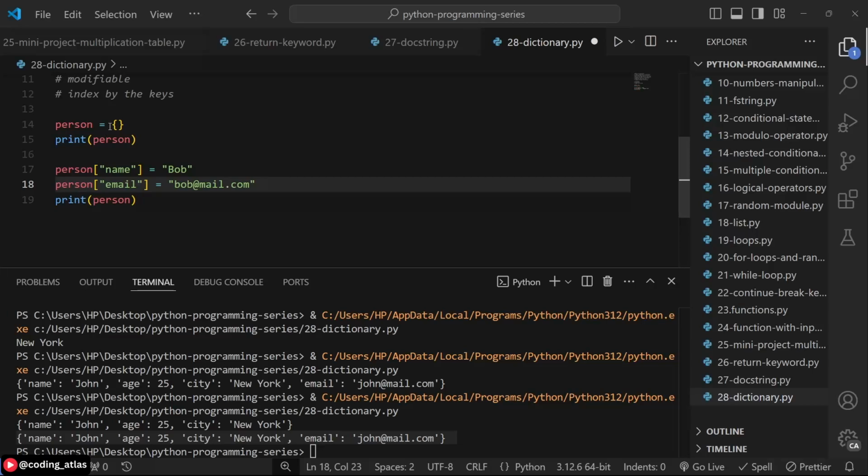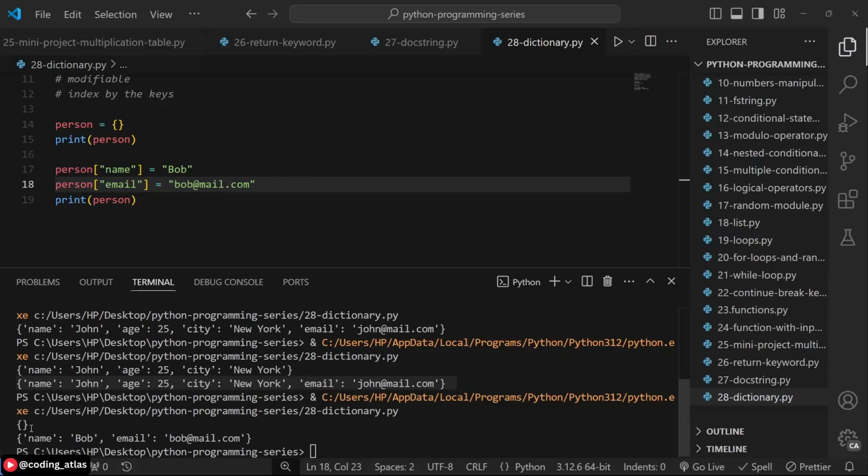You can have an empty dictionary like this, and then you continue adding the properties inside of the dictionary using this notation. So initially, the person dictionary is empty, but on these lines, we added these two properties to our dictionary.